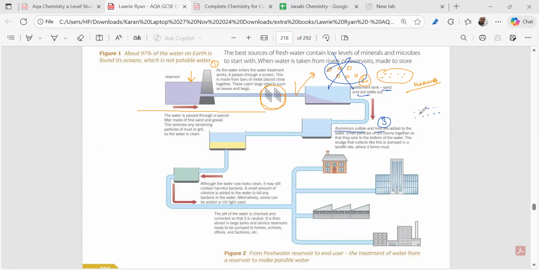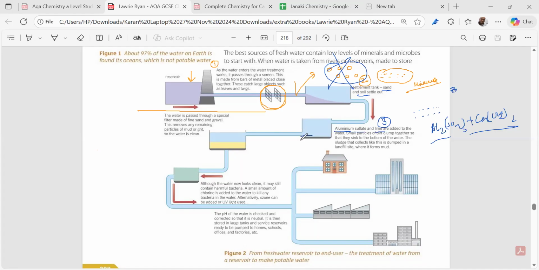The finite particles, this coagulating agent, aluminum sulfate. So aluminum sulfate is what? Al2(SO4)3, and lime, calcium hydroxide, right? These two we mix so that the finer particles clump into a larger particle, and they settle down.